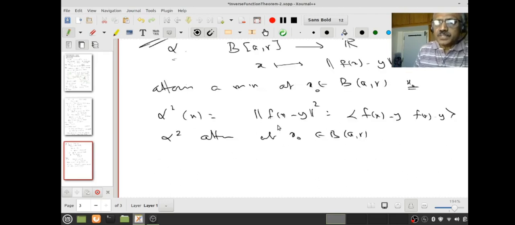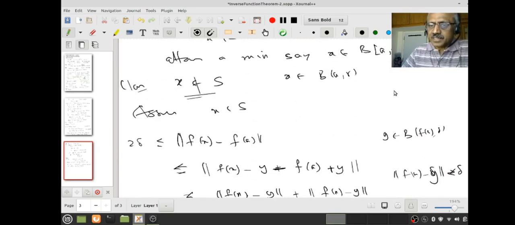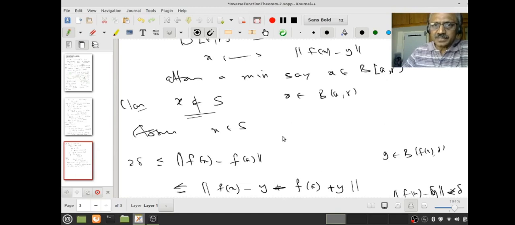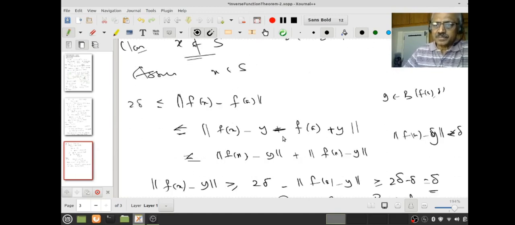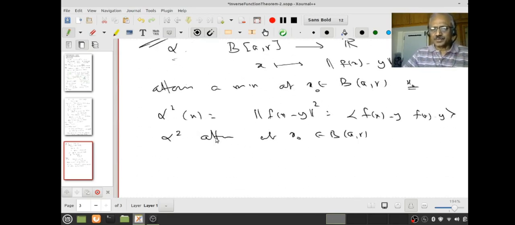So I want to compute the derivative of this function. Now you see why I like this proof. We have already used a lot of ideas. There is geometry, there is analysis, the Heine-Borel theorem, and Bolzano's theorem, which says that on a compact set a continuous function attains its minimum and maximum. That's why I like this proof. A lot of good analysis is involved. Now we want to use the derivative also, so we want to compute the derivative.